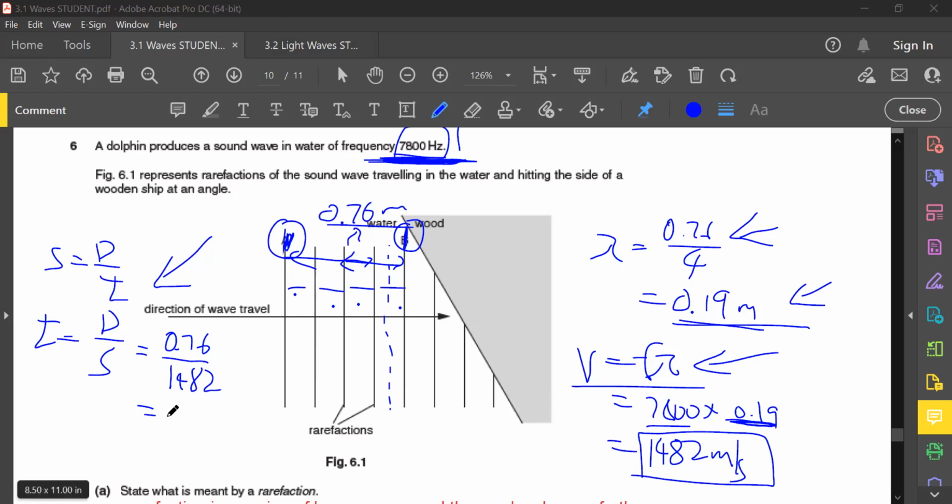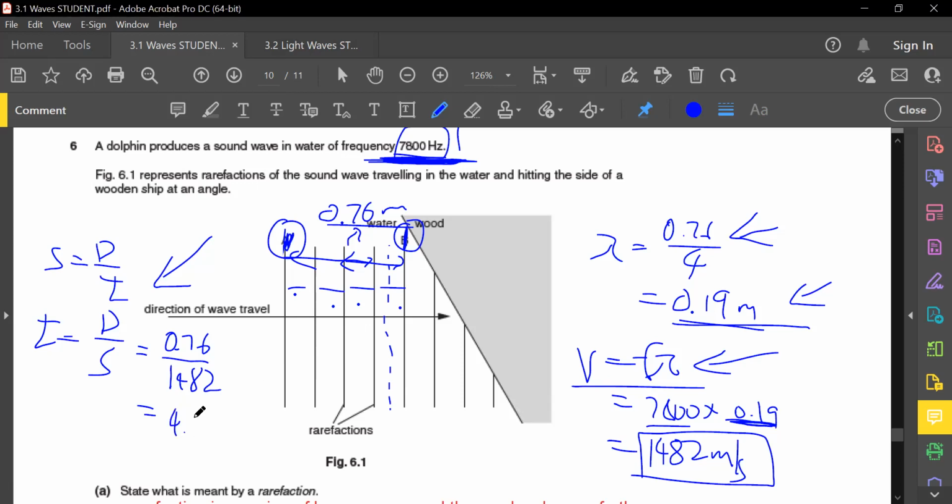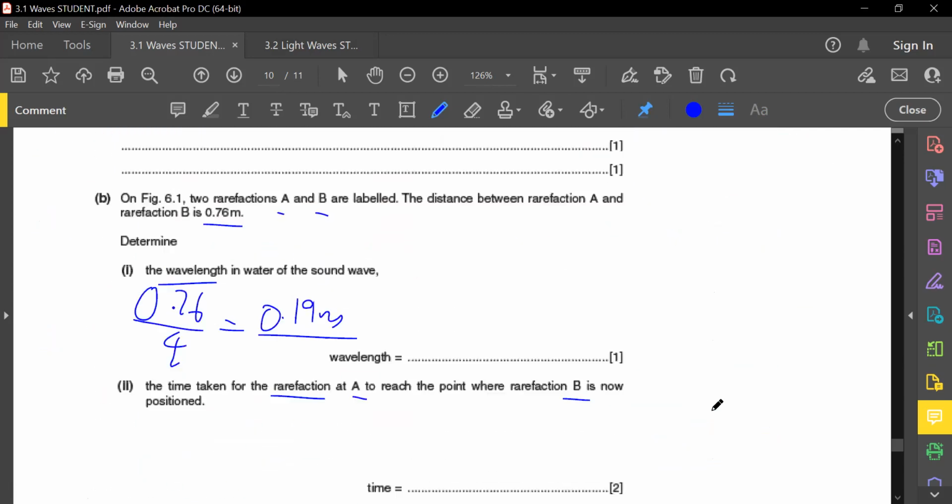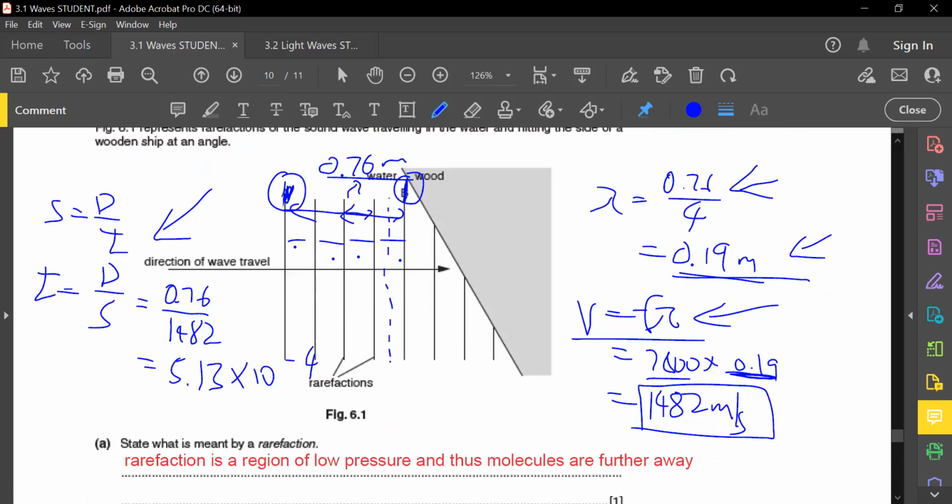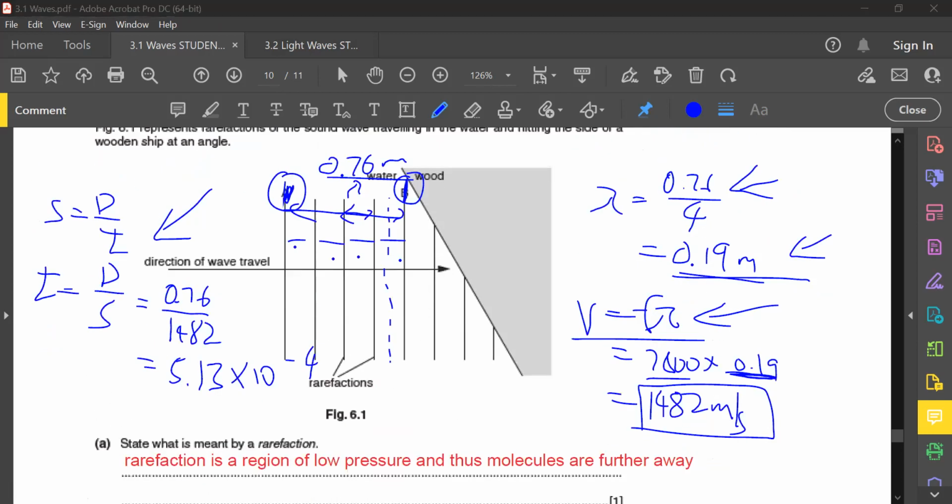Yeah, if you press this in the calculator, how much do you get? 5.13. 5.13 times 10 to the power of negative, how much? 4. 4, right? Let me check the answer. I don't remember it being this answer though.